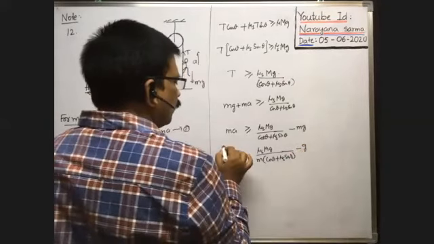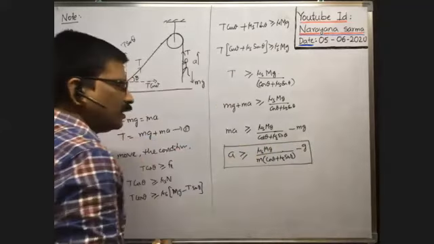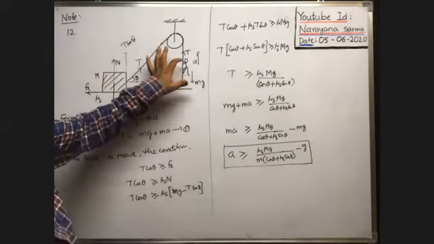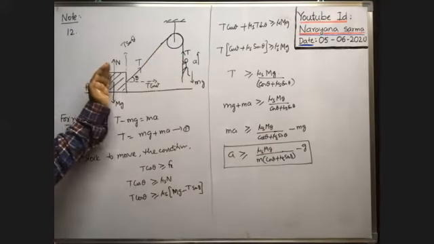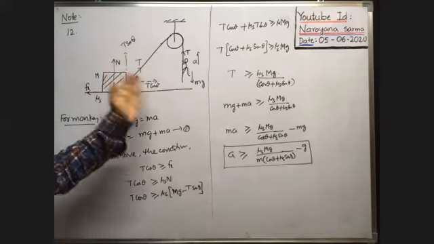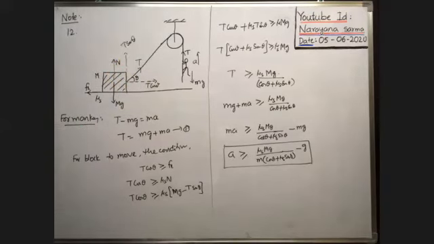This is the formula for the acceleration of the monkey. Whenever the acceleration of the monkey is greater than or equal to at least this value, then only the block can move. Otherwise, the block cannot move. So this is the required condition.